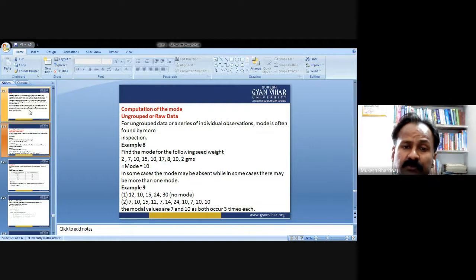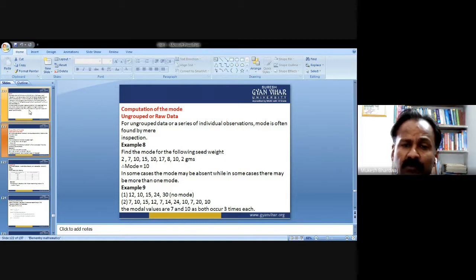If we inspect the series, we find that 10 is repeated thrice, where 2 is repeated twice, and 7, 15, 17, 8 once each. So 10 repeats thrice, and the mode for the given data is 10.